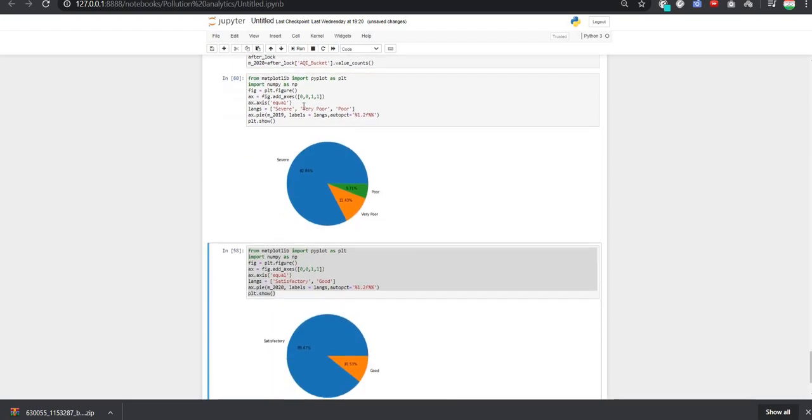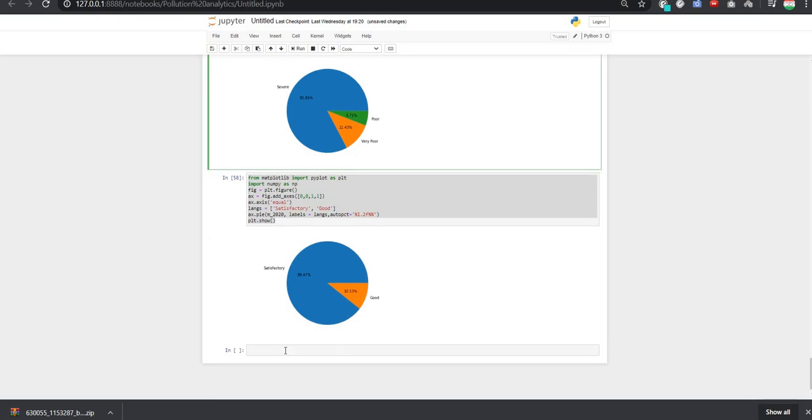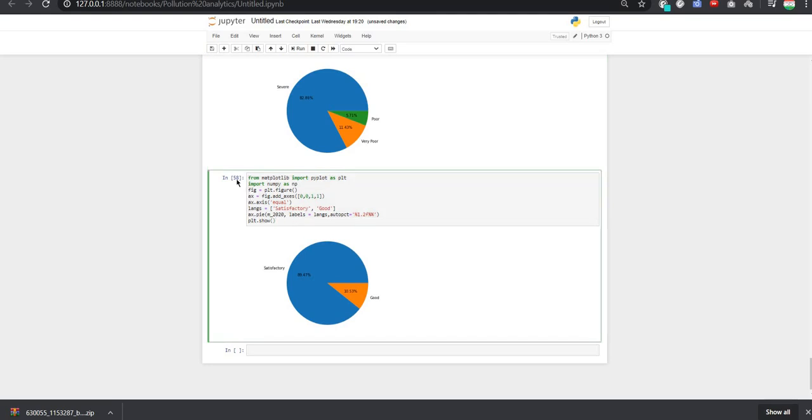So you can see that for the year 2019 this pie chart shows that the air condition is severe, very poor and poor, and for 2020 you can clearly see that the air quality is satisfactory and good, meaning that the claim of reduced air pollution made by us is really correct, and this lockdown has resulted in good air quality.